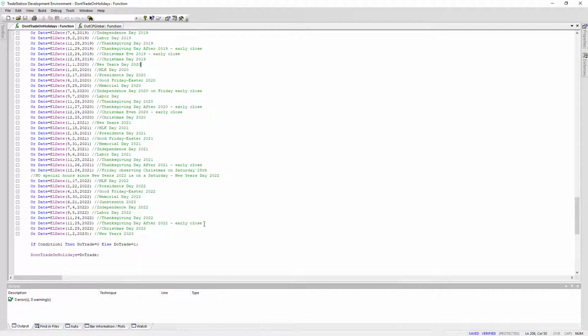For example, this past Thanksgiving, right here on November the 26th, the futures market was open on Thanksgiving Day until noon and then closed. And then the day after Thanksgiving on Friday, the futures market and stock market were open and closed early. So we don't trade on those days. You could if you wanted to.